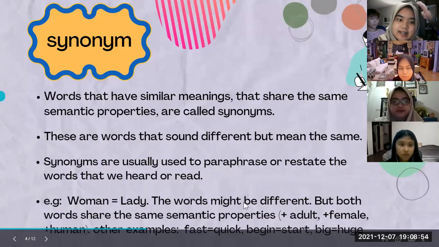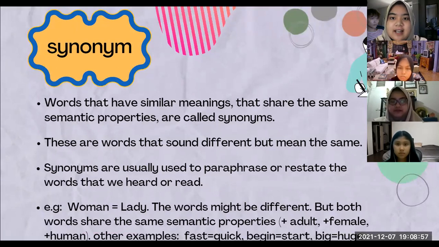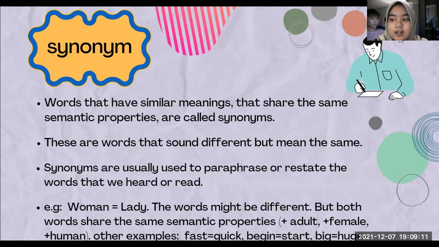Okay, the second one is synonym. Words that have similar meanings and share the same semantic properties are called synonyms. These are words that sound different but mean the same. Synonyms are usually used to paraphrase or restate words that we heard or read before. Example, woman is the same as lady. The words might be different, but both words share the same semantic properties: adult, female, human. Other examples are fast as quick, began as start, big as huge, and so on.